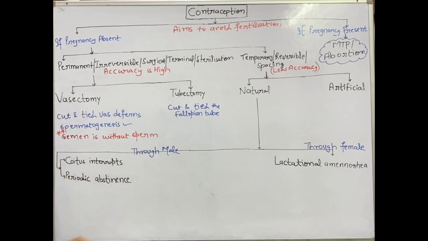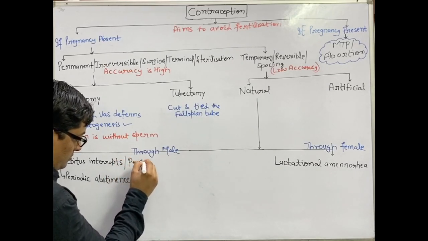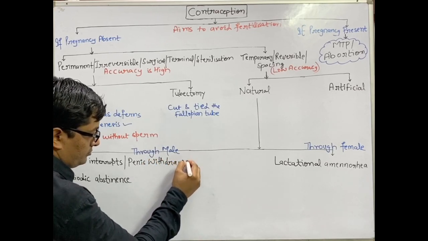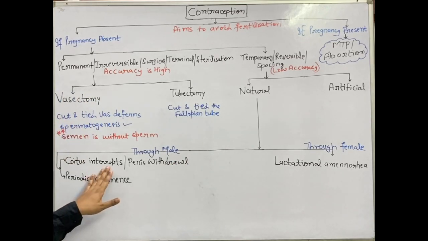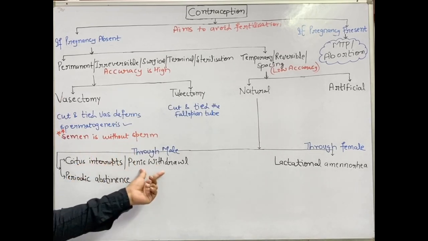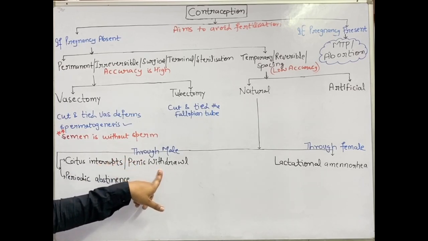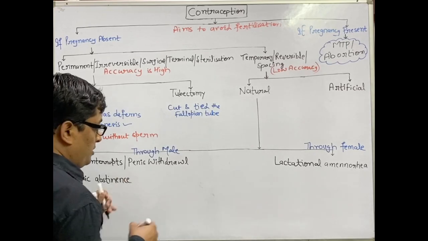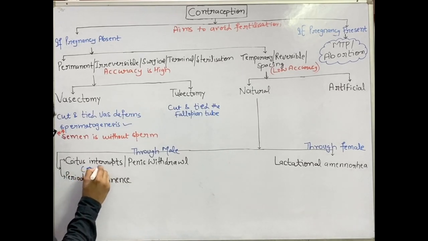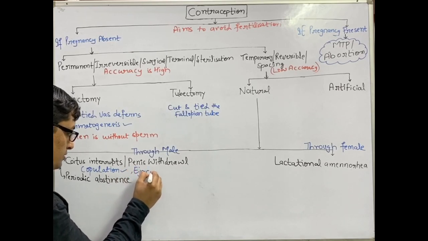First is coitus interruptus, also called penis withdrawal. Here the penis is withdrawn before ejaculation. So copulation is present, but ejaculation is absent.